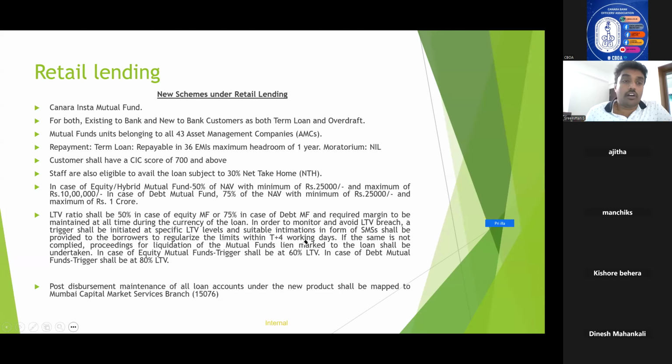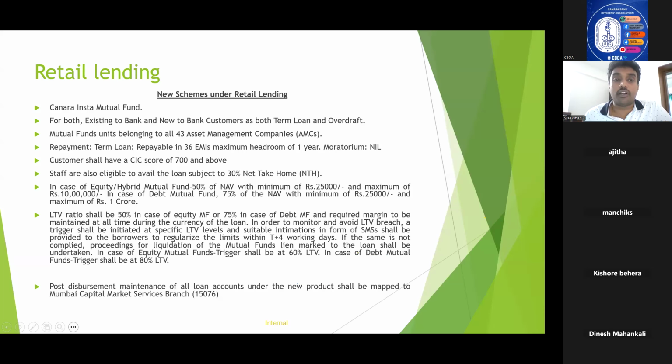So we were discussing the schemes part now. The new retail lending schemes that were introduced by the bank, we will discuss first. Then we will move on to the other important schemes.